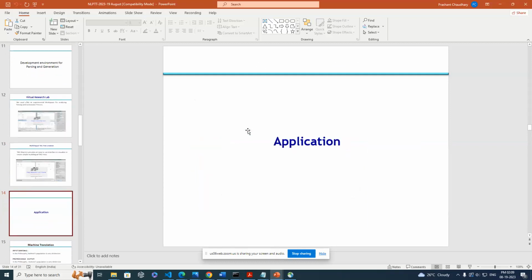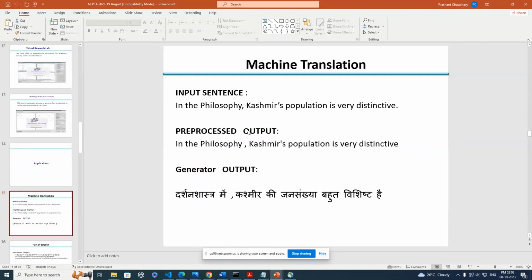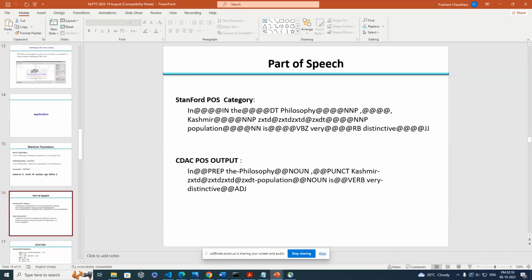After that, I would like to tell you about the basic application. We have taken one simple sentence as an example to show how it will be parsed using this statistical model. This is the input sentence in English, and this is the pre-processing, basic cleaning and all pre-processing of the input sentence. After that, we do the POS tagging. CDEC also has a certain level of POS tagger, and we can use an open source tagger too. So we have used both taggers.